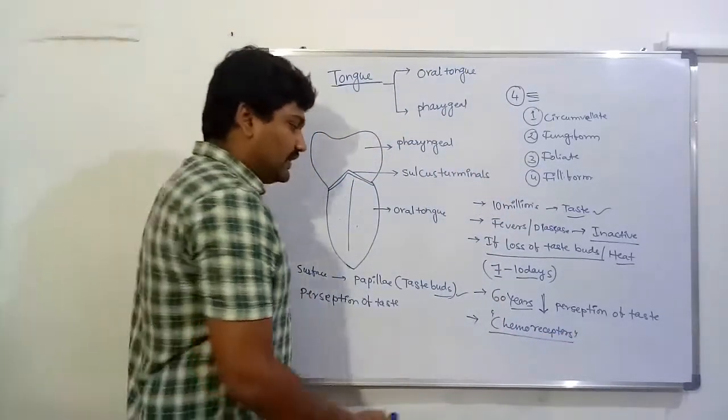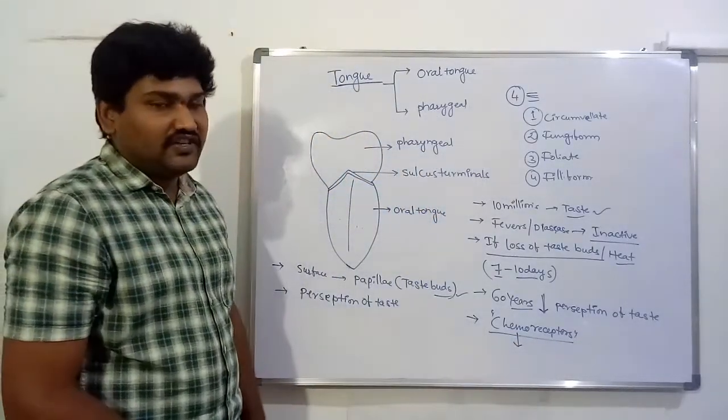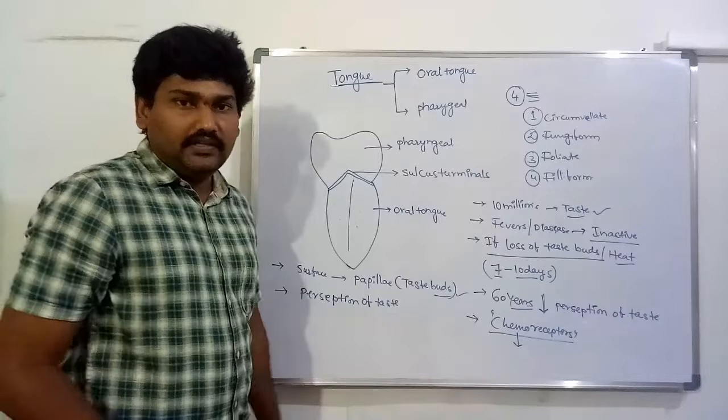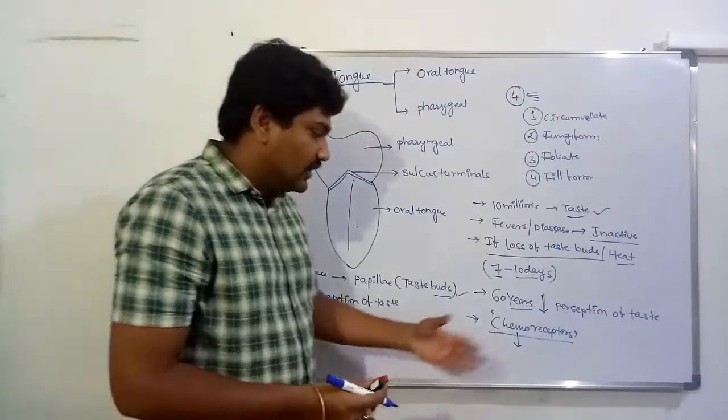So what is the chemoreceptor? Chemical reactions occur on the surface of the tongue region. So it is the perception of taste, when the chemical reactions occur.